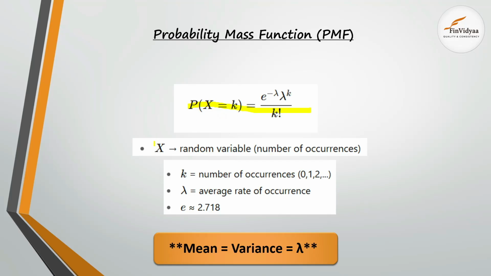The capital X over here is the random variable, k is the number of occurrences, λ is the average rate of occurrence, that is the mean or the average, and e is taken as 2.718. For the Poisson distribution, it is very important to note that the mean and variance are equal to each other, that is equal to λ.